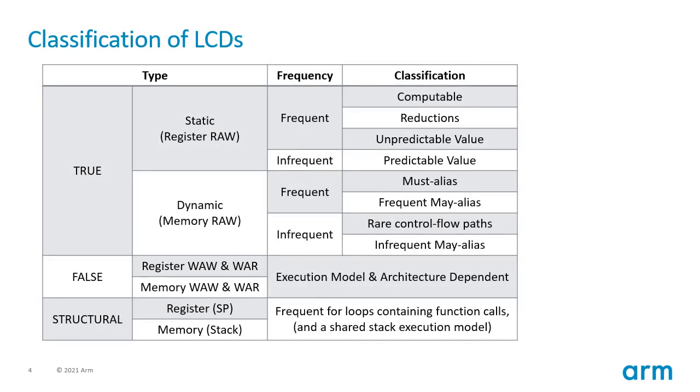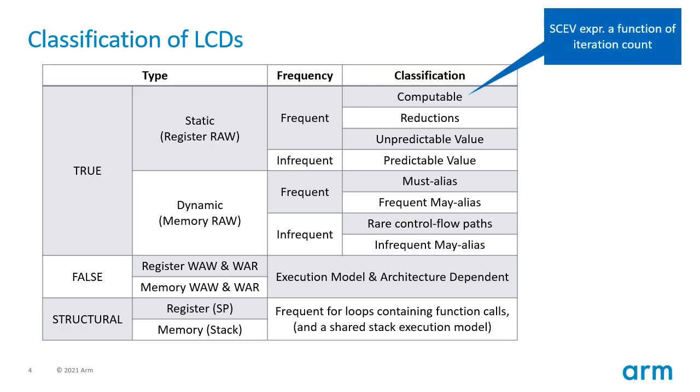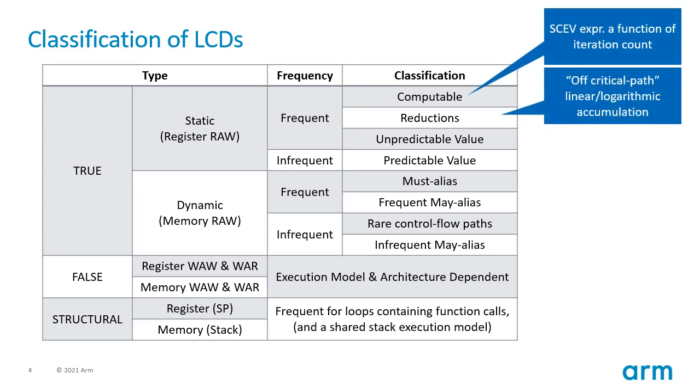We categorize all possible such dependencies and ordering constraints as either true, false, or structural dependencies. True dependencies may be either static, known at compile time, or dynamic, manifesting at runtime. We further categorize these into frequently or infrequently occurring dependencies. Frequent dependencies include register loop carry dependencies such as induction variables, reductions, or memory accesses that touch the same address across iterations. Some frequent true dependencies are easy to parallelize, such as induction variables, which can be rewritten as a function of the iteration count, or reductions, which can be implemented off the loop critical path via linear or logarithmic accumulation.